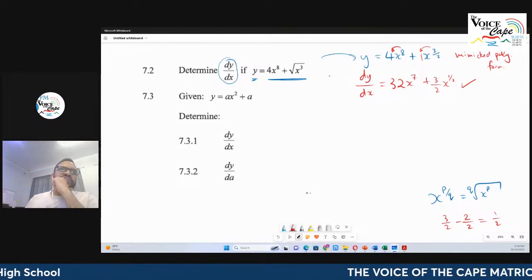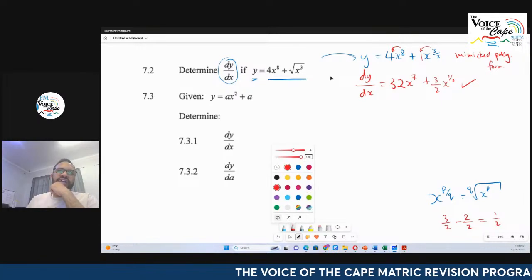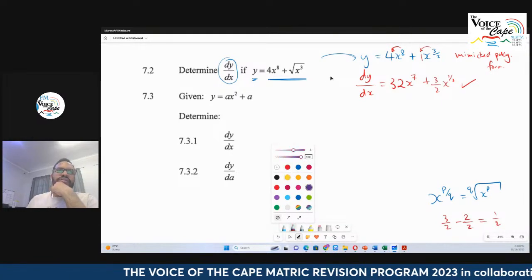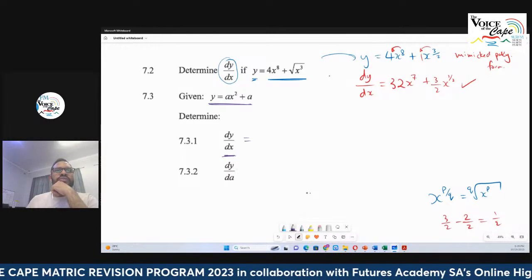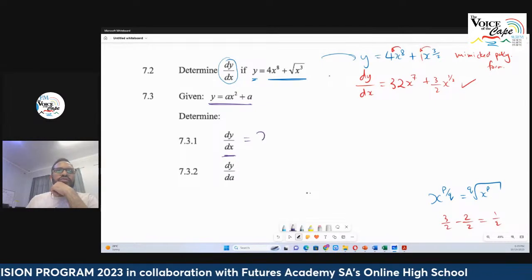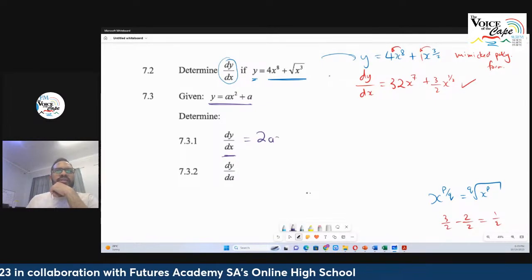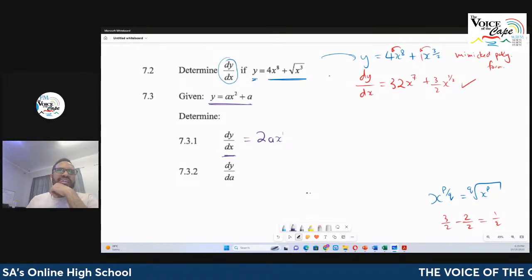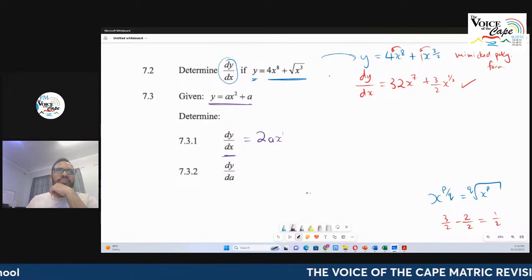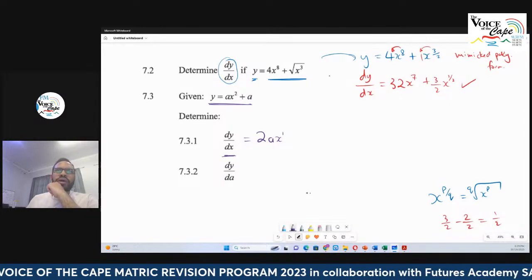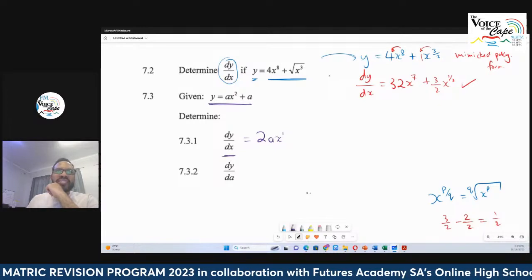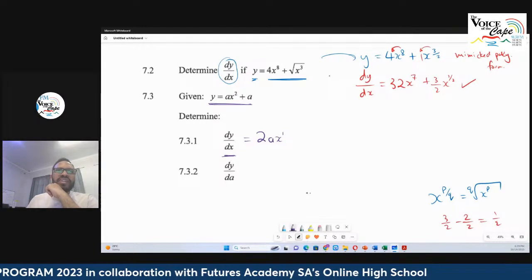Now, this question over here is really all about notation, candidates. When I say it's about notation, they give you a function. They ask you to determine dy by dx, which is equal to 2 times a times x to the power of 1, and nothing else, because this is like a constant. This is just a number. Now, when we read this, we say determine the derivative of the function y with respect to x, meaning x is the independent variable.